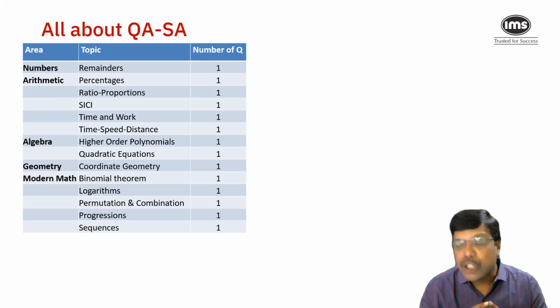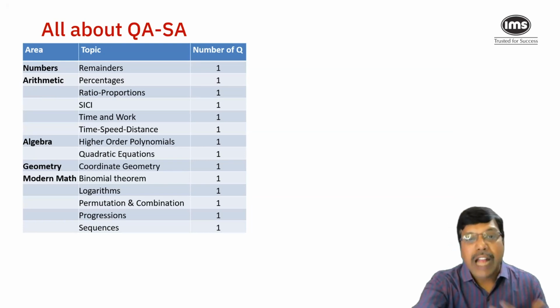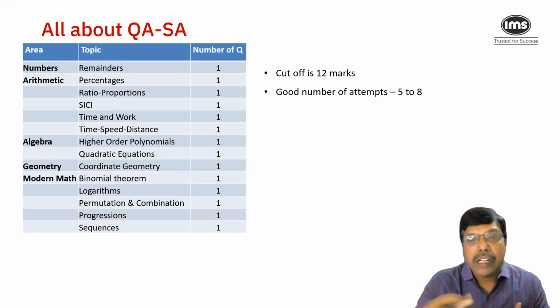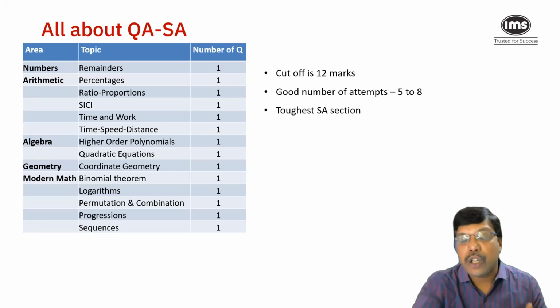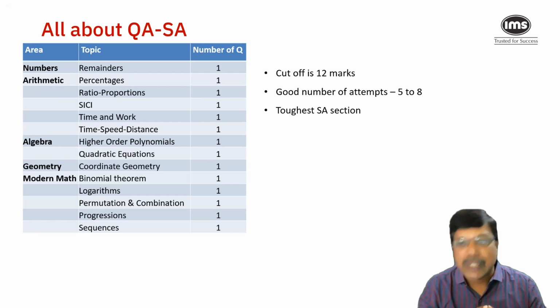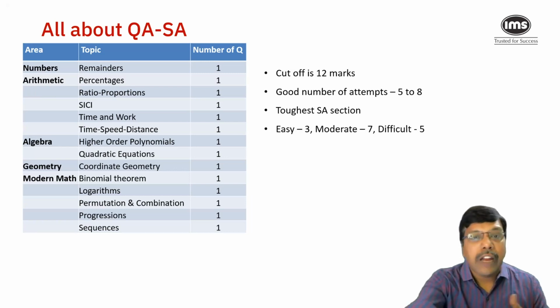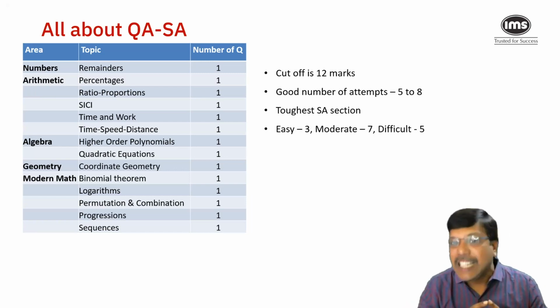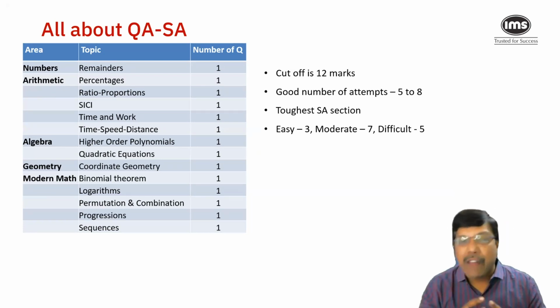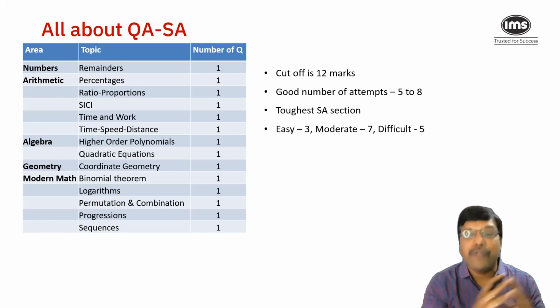Some important points to note: the cutoff, as mentioned earlier, is around 12 marks, which tends to be the lowest cutoff till date, making it the toughest short answer section in IPMAT Indore over the last few years. Also, if you look at all these 15 questions in detail, you'll be able to notice that there are, on an average, 3 to 4 questions which are easy, doable, straightforward.